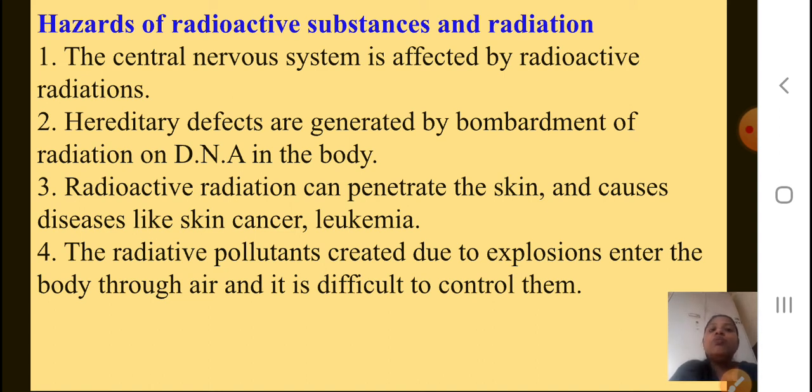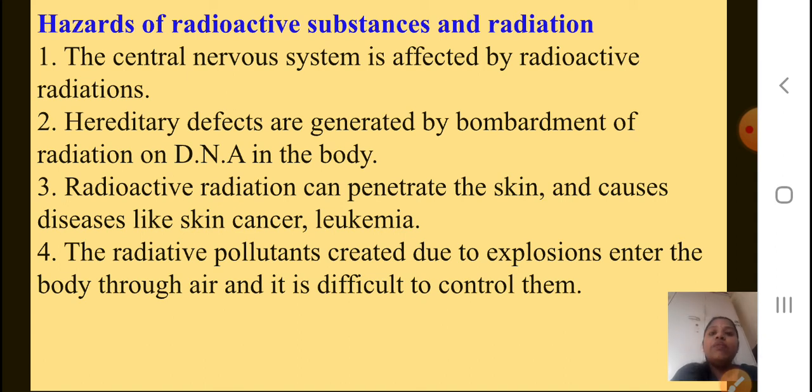If they penetrate our skin, it is surely going to be dangerous for us. The radioactive pollutants created due to explosions enter the body through the air and it is difficult to control them.